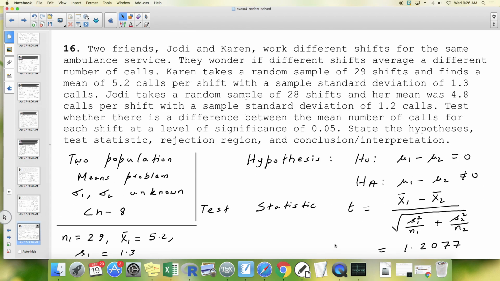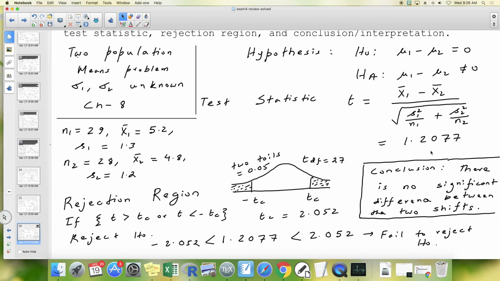If we fail to reject H naught, that means we kind of accept H naught, although we don't say that, which means mu1 minus mu2 equals 0. So we are saying there is no significant difference between the two shifts. That's our conclusion.